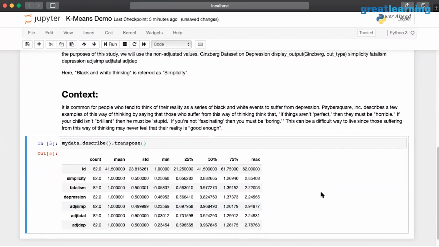So your mean and standard deviation for simplicity, fatalism, and depression are exactly equal, right? So that's another quick point I want to add to k-means. If your data has a different mean for each of its columns and the standard deviation is different for all the columns, then we must normalize or standardize the data before we proceed towards the model building aspect.